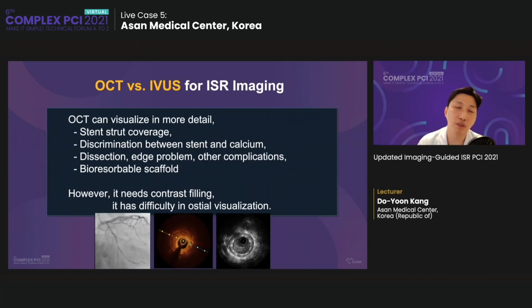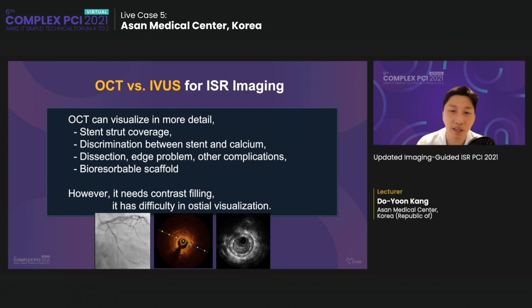And OCT versus IVUS, which should be better? In ISR imaging, OCT can visualize in more detail, like stent strut coverage or discrimination between stent and calcium, dissection, edge problem, and also better for the BVS related problems. However, it needs contrast filling, and sometimes it has difficulty in ostial visualization.